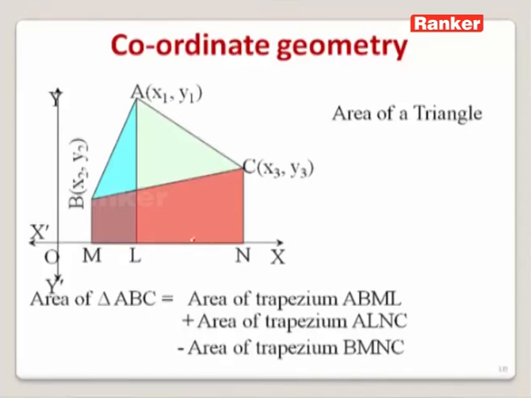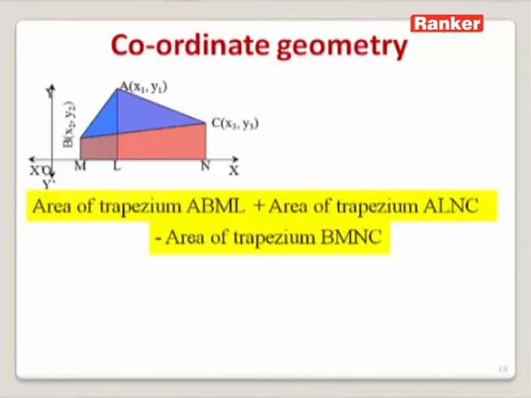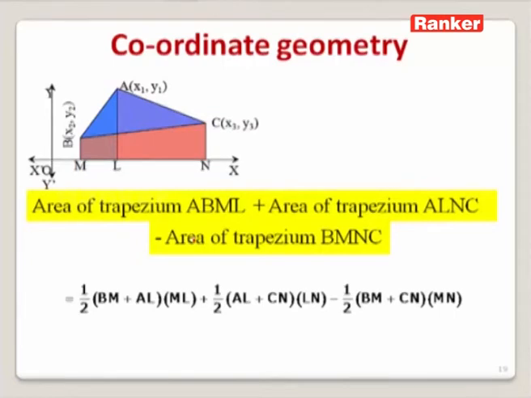Let us see what are the areas of the trapeziums ABML as well as ALNC. For that, let us find out the area of ABML as well as the area of the trapezium ALNC and the area of BMNC. So, the area of ABML can be written as half into BM plus AL.